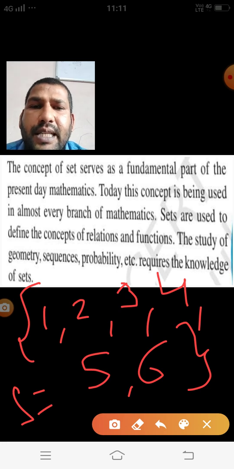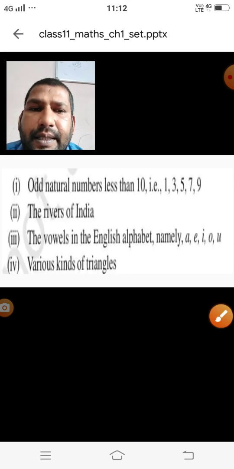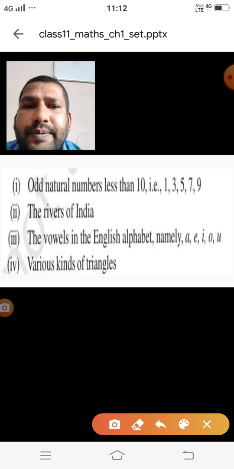In sequence and series also we are getting some questions. In that, the numbers are given, and that collection we are calling a set. Here I am taking some examples.